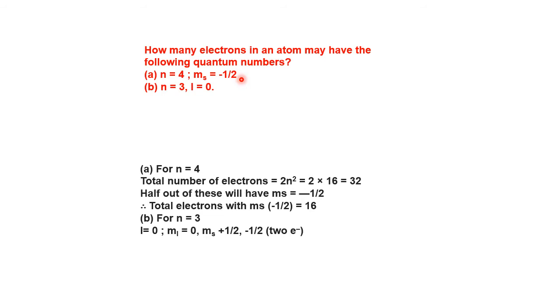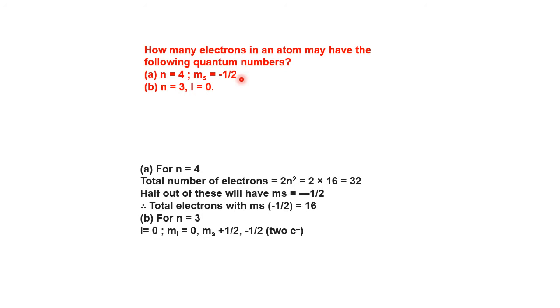When n equal to 4, according to Bohr's theory, the maximum number of electrons in n equal to 4 is 2n square, 2 into 4 square, 2 into 16, 32 electrons. So when n equal to 4, 32 electrons you can accommodate with plus half and minus half. Every orbital can take 2 electrons, no? One with plus half and one with minus half. So out of 32 electrons, 16 are with one spin, and the other 16 are with the opposite spin, minus half or plus half, whichever you take.